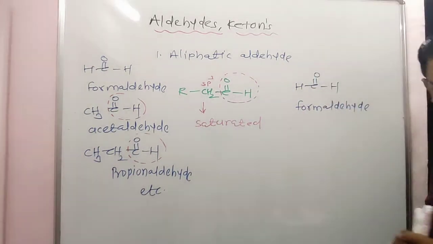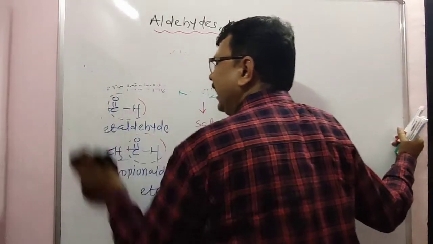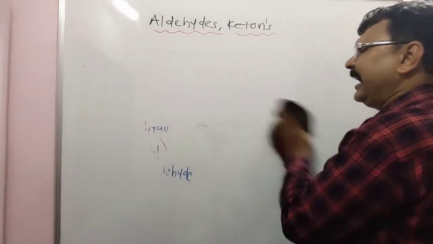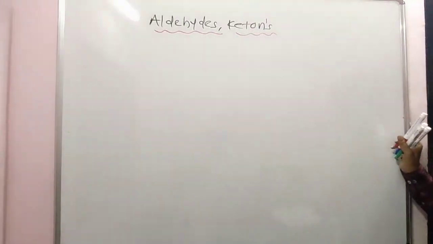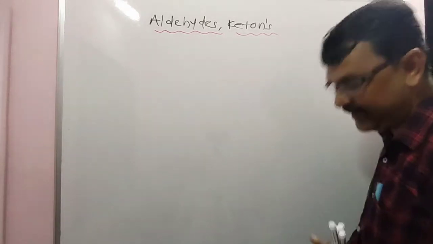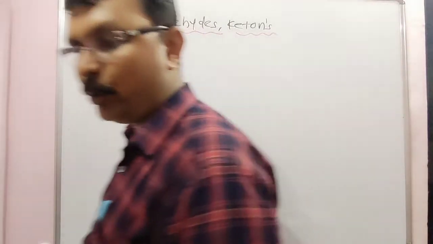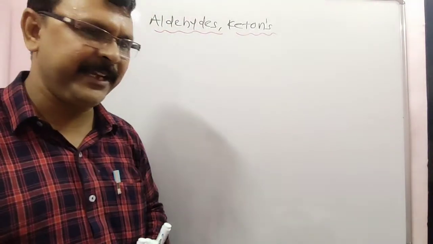Next, aldehydes are also classified. First are the aliphatic aldehydes, and second the aromatic aldehydes.